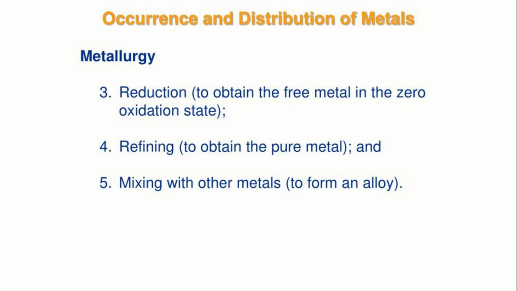For example, if we take copper in its pure form, we can use it as copper cables. Next is mixing with other metals to form an alloy. In some applications, the single metal can't be used. We have to mix it to make it even stronger and then use it. That is called an alloy, mixing with other metals. These are the 5 methods used in metallurgy for extraction.